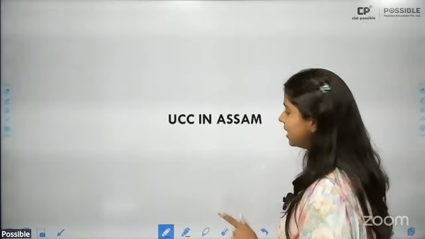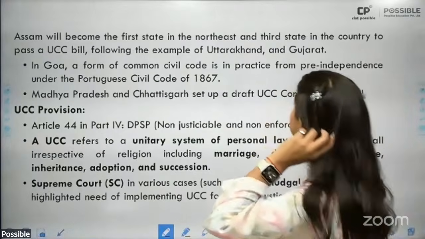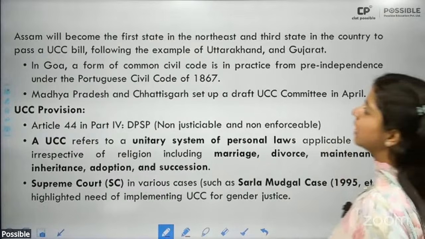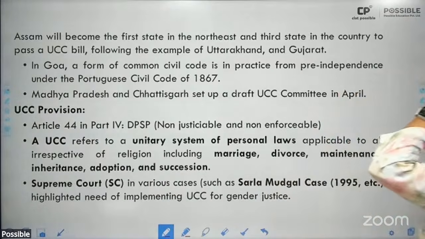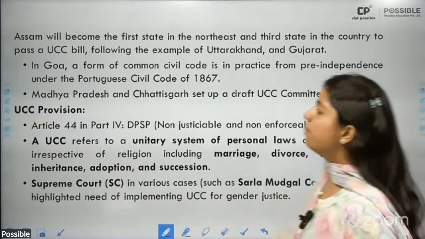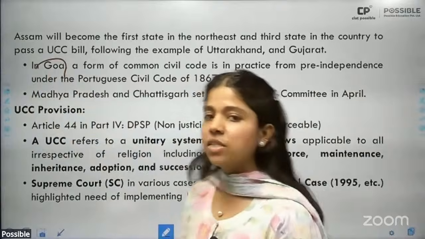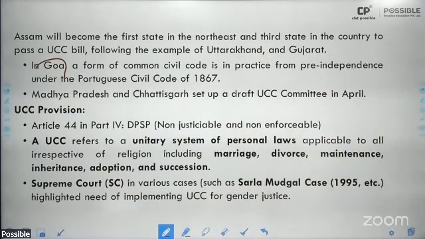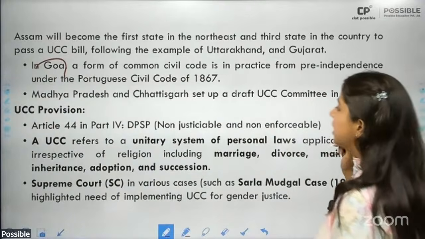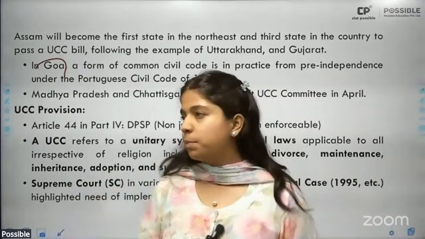Okay. So the next important piece is UCC in Assam. Now, Assam, the cabinet has passed the UCC bill, and this has become the third state after Uttarakhand and Gujarat to pass it, and the first in the Northeast. Before independence, we had Goa, which had a uniform civil code. After independence, we've had two states, Uttarakhand and Gujarat. Also, presently, we have Madhya Pradesh and Chhattisgarh who have set up UCC committees, all right, to form a uniform civil code for the respective states.